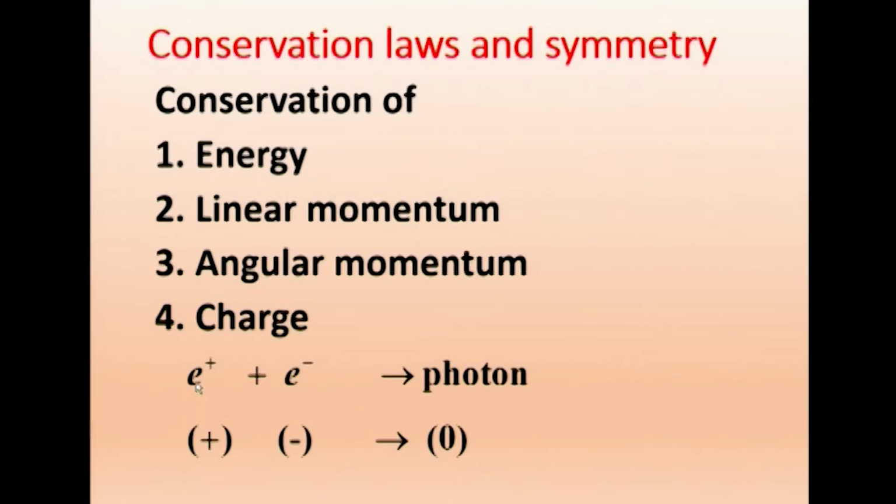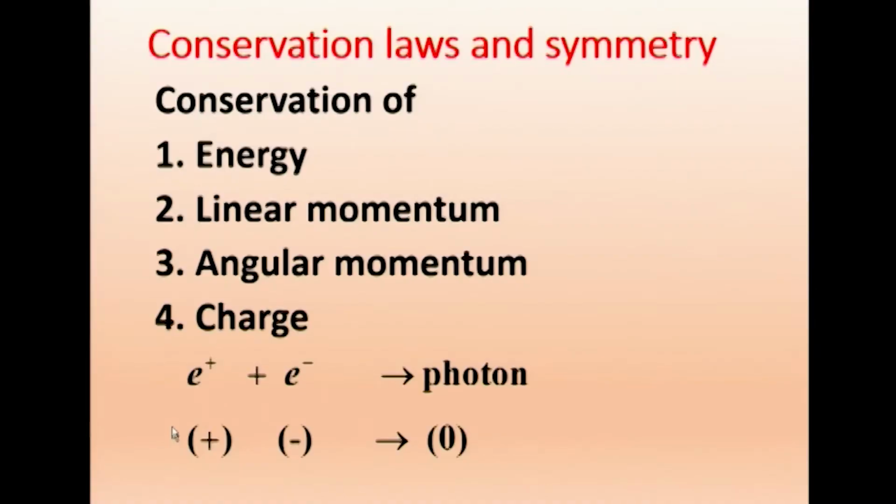For example, we take e plus and e minus, which gives a photon, that is pair annihilation. We have a positron and an electron, and when they combine the charges vanish and we get energy in the form of a photon, which is chargeless.